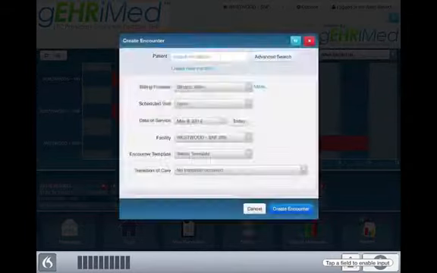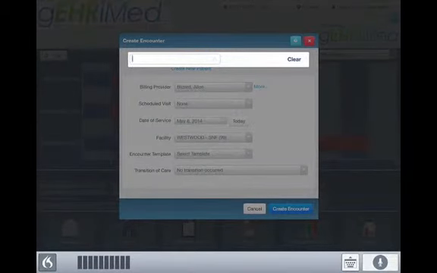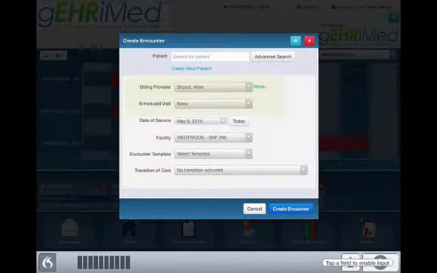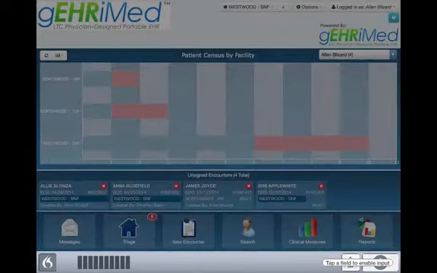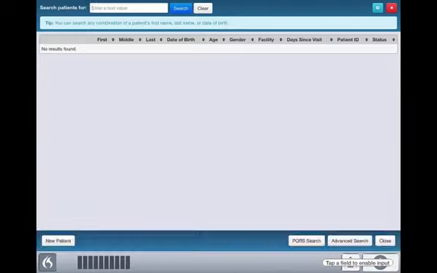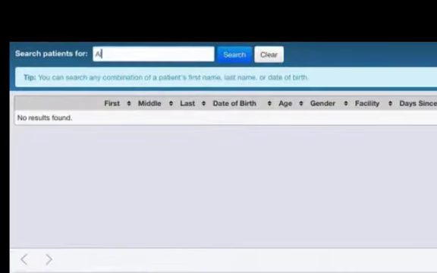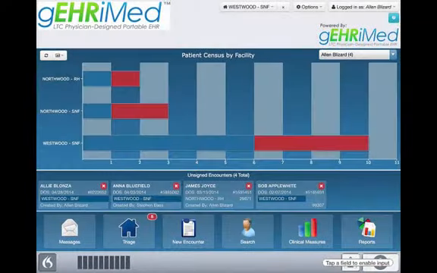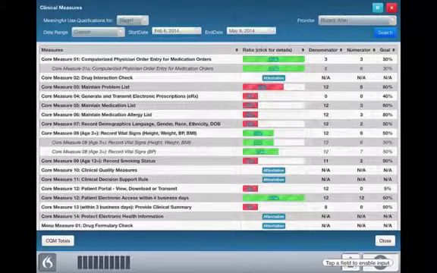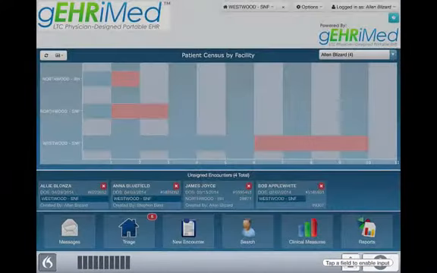Next, you can create an encounter for a new or an existing patient using only 5 core pieces of data. You can also search for current patients. You can access and see how you're doing with your clinical measures. You can also configure and run standard reports.